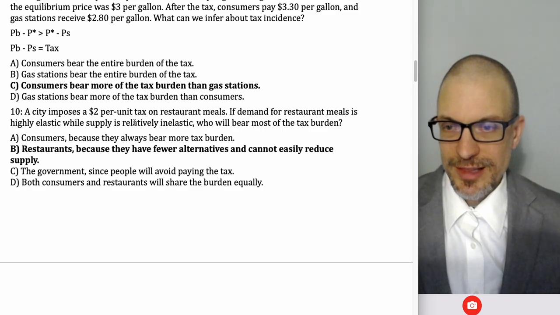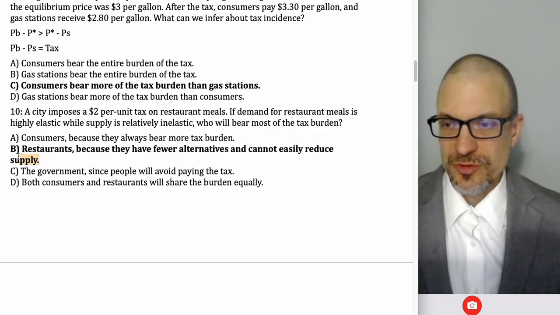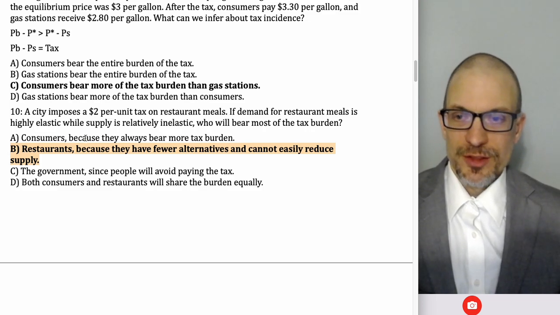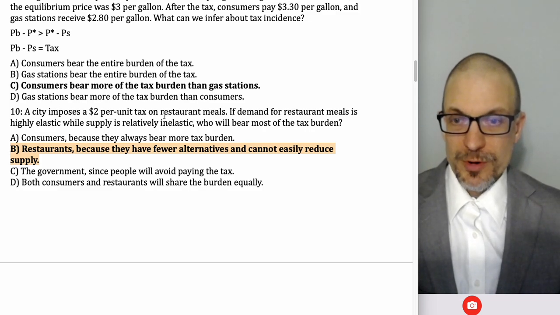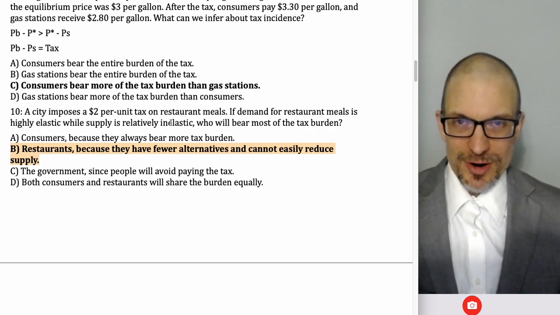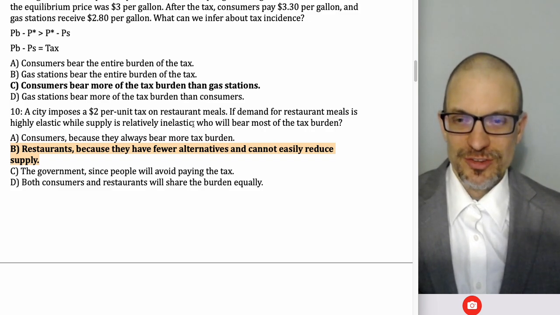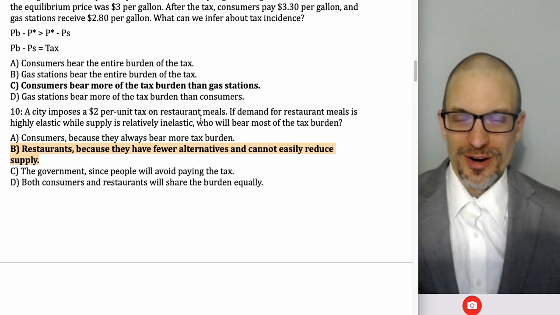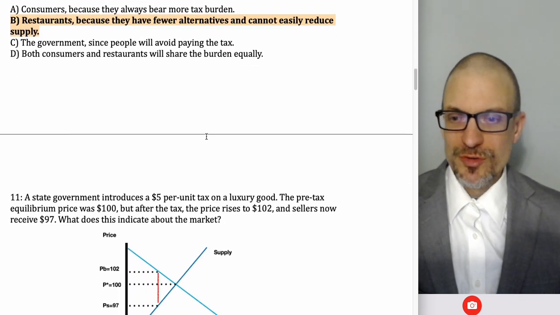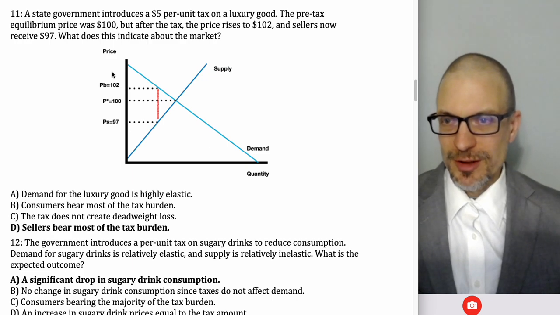All right, a city imposes a $2 per unit tax on restaurant meals. If demand is highly elastic and supply is relatively inelastic, who will bear the most tax burden? Sellers, restaurants. And this is actually plausible because, maybe there's a suburb or another city nearby, some place you can go to avoid the tax if you'd like to. That's easy to do if you're a customer. Really hard to do if you're the restaurant owner, right? Whenever your lease is up, I suppose you can move your venue, but supply is way more inelastic than demand.